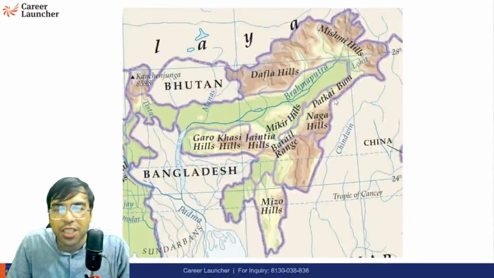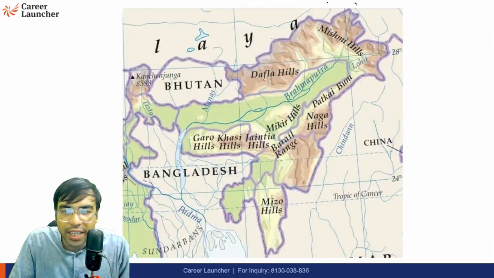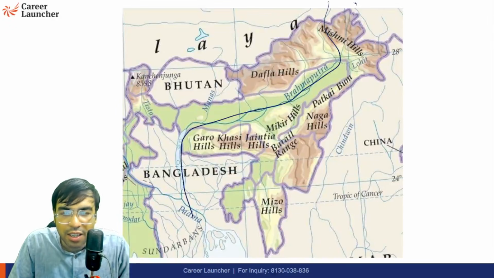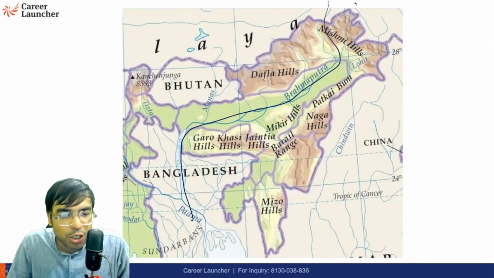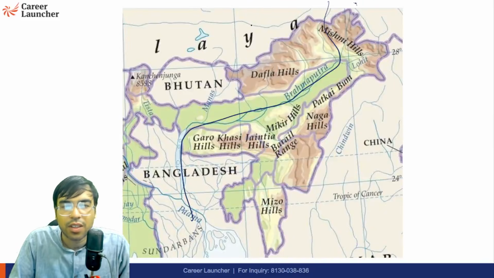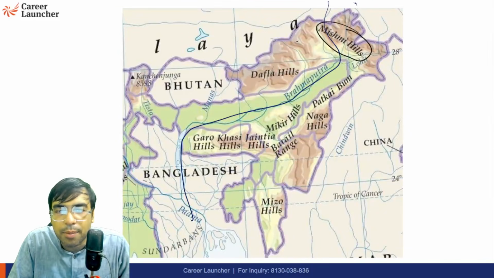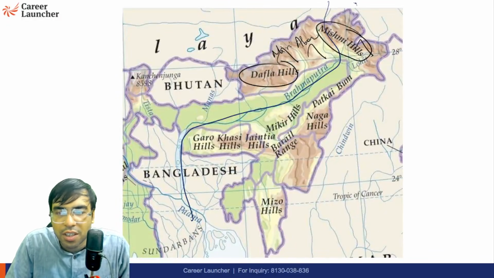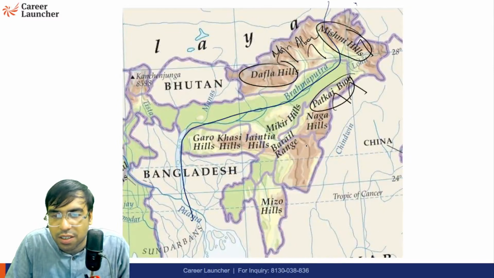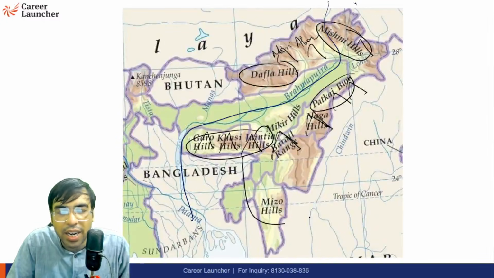Okay. If you see it carefully here, somewhere here is the Brahmaputra going like this. Around the Brahmaputra, you will find a lot of mountains. We call them Mishmi. There is Abor, Miri, Dafla. Mishmi, Abor, Miri, Dafla. These are mountain ranges. Here is Patkai Bum, a very famous mountain range, around Nagaland, just north of Nagaland in Arunachal. There are the Naga Hills in Nagaland, the Barail Range. Garo, Khasi, Jaintia. These are in Meghalaya.